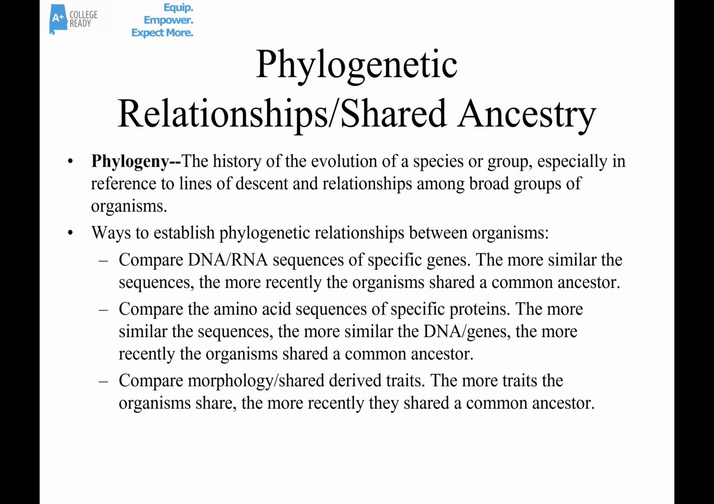So the last topic we'll talk about: we mentioned the word phylogeny a minute ago, and we said that it's the history of the evolution of a species or a group, especially in reference to the lines of descent and relationships among organisms. The ways to establish phylogenetic relationships between organisms include comparing the DNA or RNA sequences between the groups, comparing the amino acid sequences of specific proteins, or looking at the morphology, the body structure, shared derived traits.